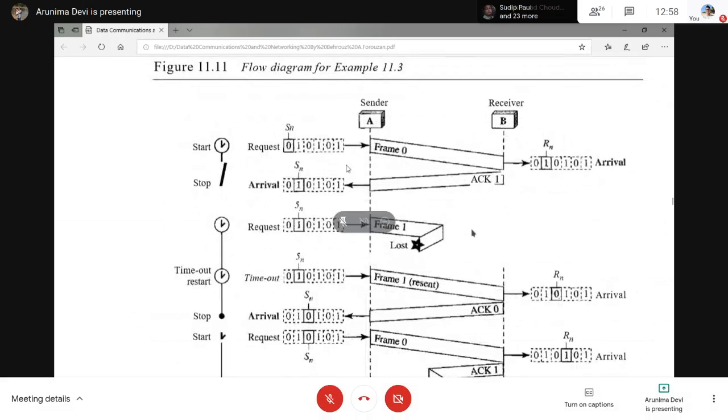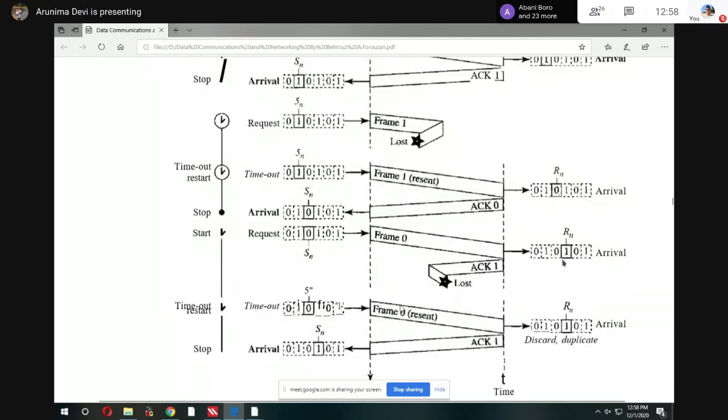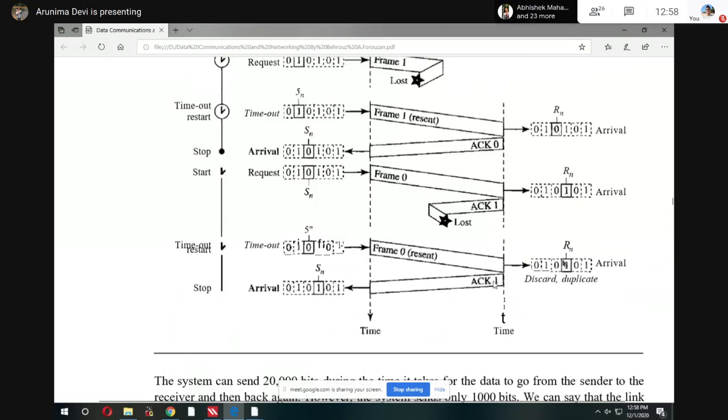Suppose this is your flow diagram for the stop and wait protocol. They send frame number 0, and they receive acknowledgement number 1. Then suppose while they transmit, the data frame is lost. Then again they retransmit the frame number 1. When any frame is lost, they retransmit it like this. That is retransmission.